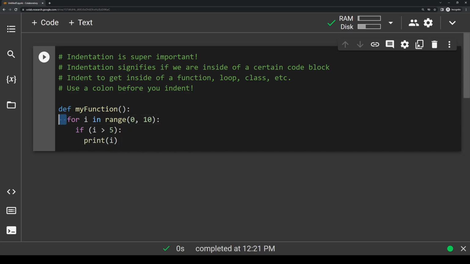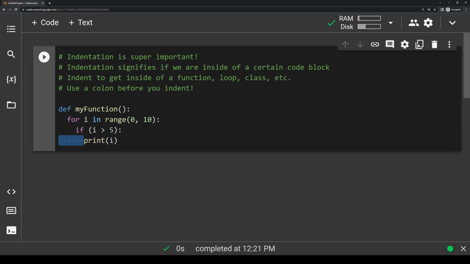So now I have 1, 2, 3 levels of indentation going on. If I write at this first level, I'm writing inside the function. If I'm writing at this level, I'm writing inside the for loop. And if I write at this level, I'm writing inside the if statement. So just always try and be mindful of how many levels of indentation you have. And again, indentation is super important, and bad indentation could cause you to be troubleshooting bugs for long periods of time if you don't know what you're looking for.